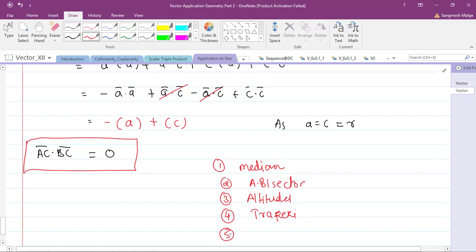The fifth one was the quadrilateral, the parallelogram, and the sixth one, just now, was the circle. So these are the 6 statements which are very famous in geometry, and we have proved all of them in detail.